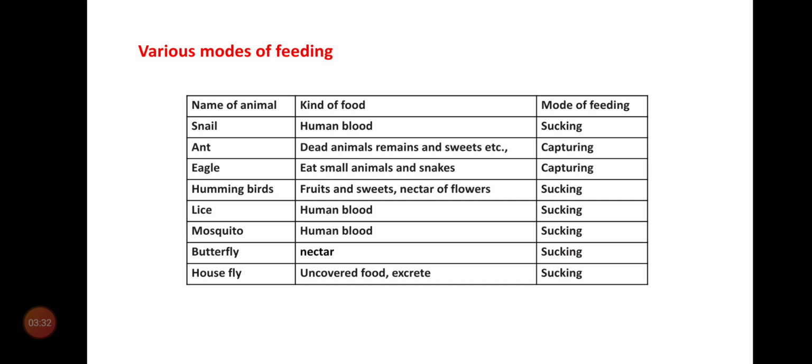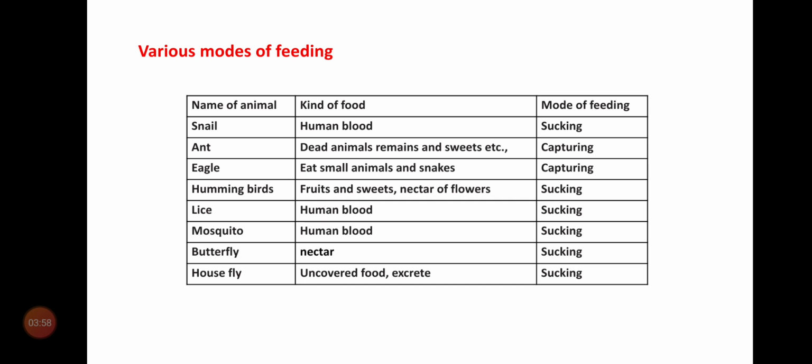Next, ant. Ant eats dead animals' remains and sweets, etc. This is capturing. Now, eagle. Eagle eats small animals and insects. This also is capturing. Now, hummingbirds.